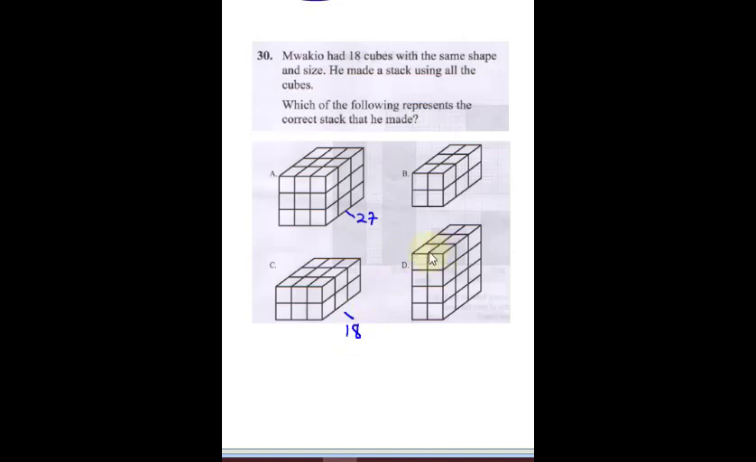Now let's check here. This is 1, 2, 3, 4, 5, 6, 7, 8. So this is 8, this is 8, and this is 8. So that's 8 times 3, and that's going to give us 24. And this is 4, this is 4, this is 4. So this is going to give us 12. So from here you can see C is the correct answer, and that's for 18 cubes. So the correct answer here is C.